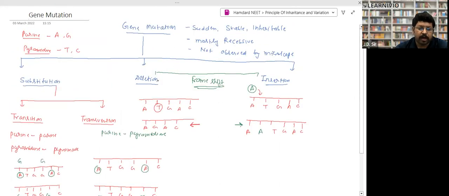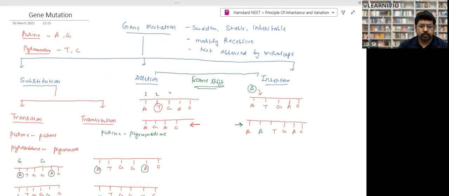Now come to the deletion. In deletion, what happened? A nitrogen base gets deleted. It changes the complete sequence of the DNA. Look, that's why they are called frame shift mutation.